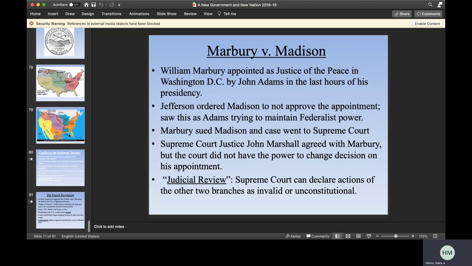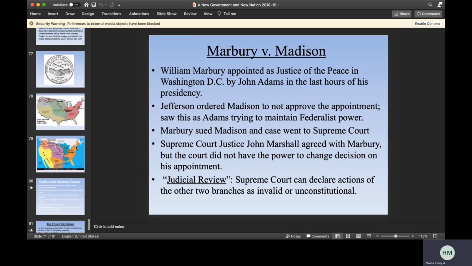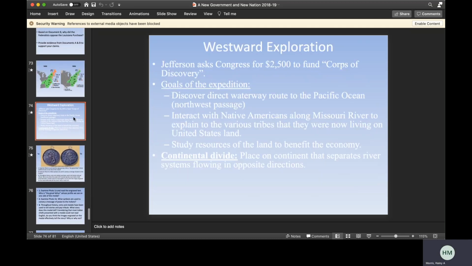Obviously, as many of you know, there's also the westward exploration, commonly known as Lewis and Clark's expedition. They are trying to discover a direct waterway route to the Pacific Ocean and interact with Native Americans.